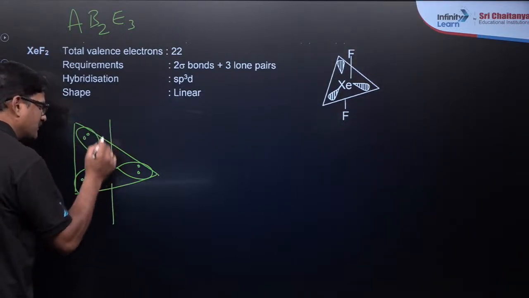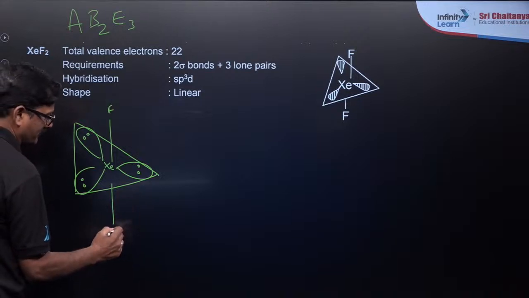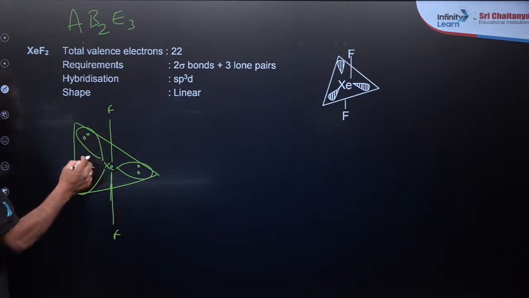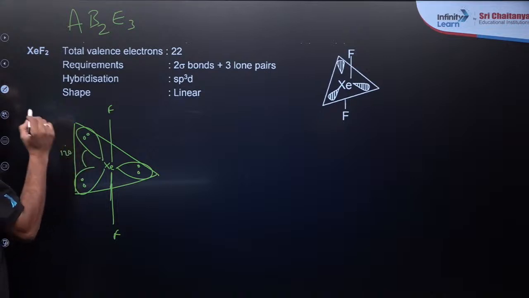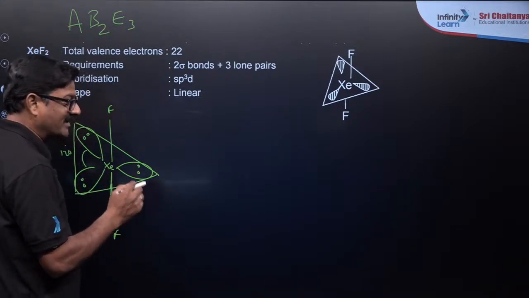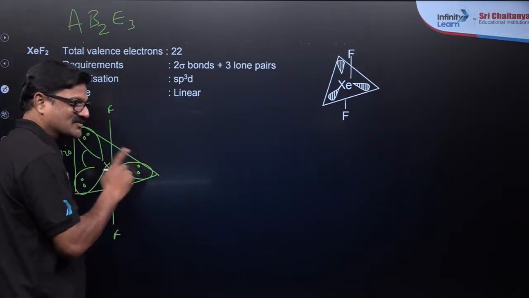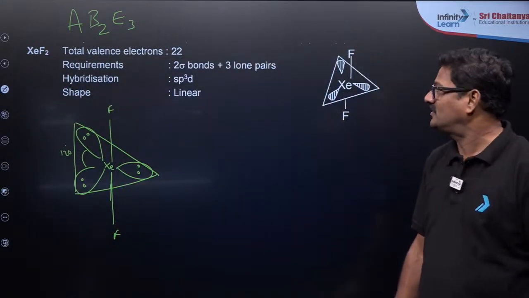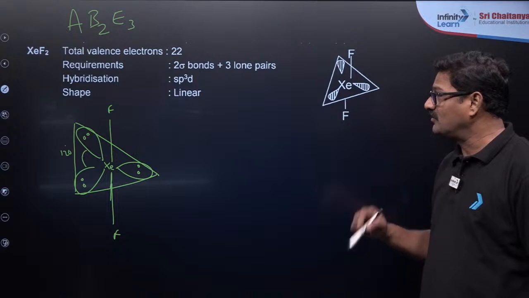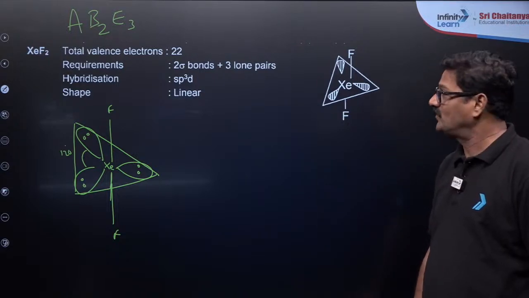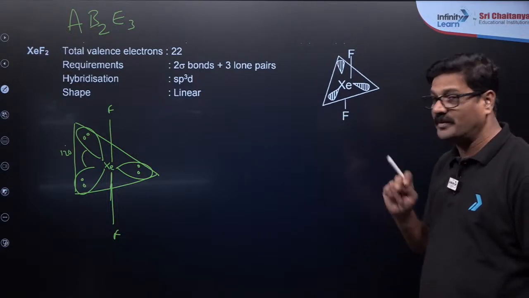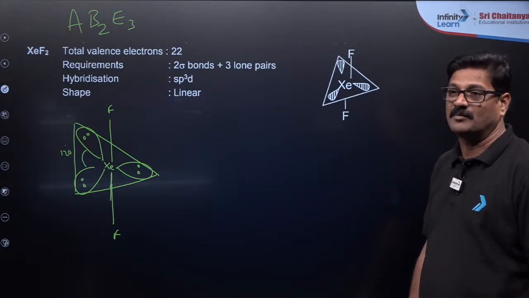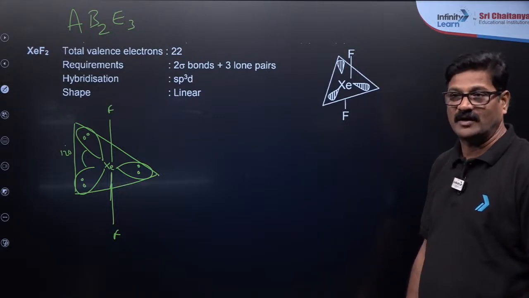It is linear in geometry, and lone pairs maintain 120 degrees and bond pairs maintain 180 degrees. That's very important. The angle between the bond pair and lone pair is 90, the angle between the lone pair and lone pair is 120, and the angle between the bond pair and bond pair is going to be 180. Are you getting or not?